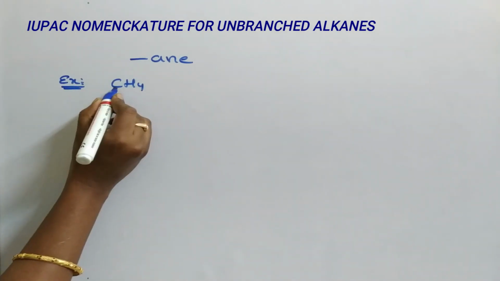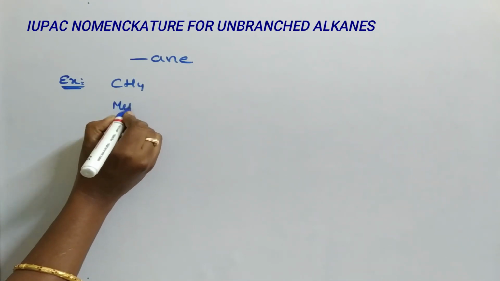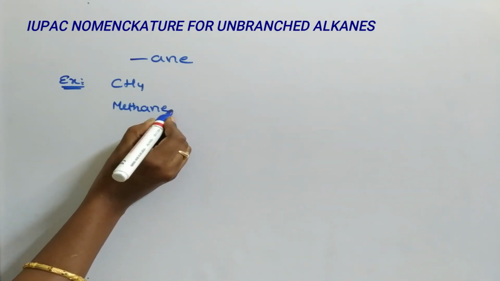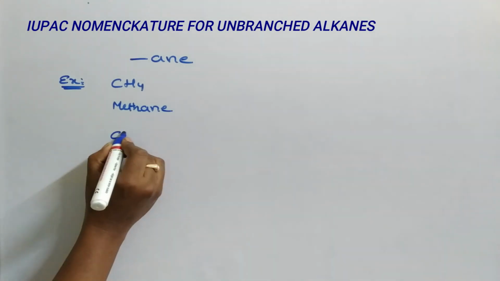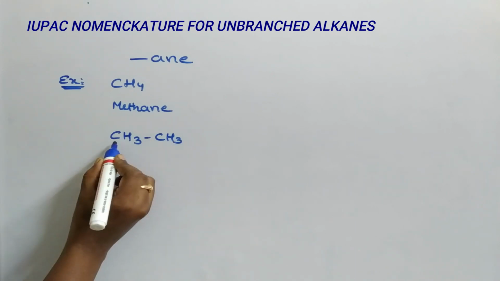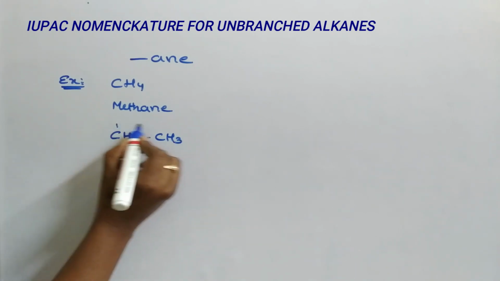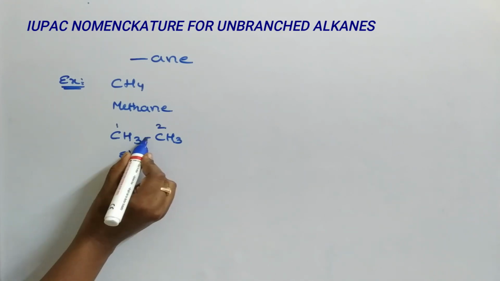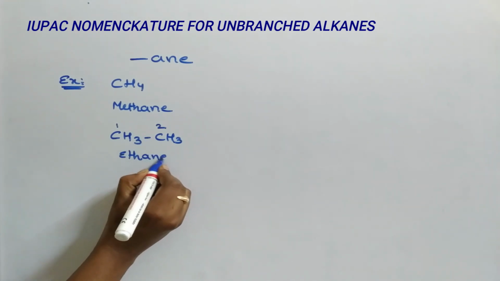CH4 contains only one carbon, which means meth. It is an alkane, so suffix "ane": methane. CH3-CH3. Here it contains two carbons, 1, 2. 2 means eth. It is having a single bond: ethane.